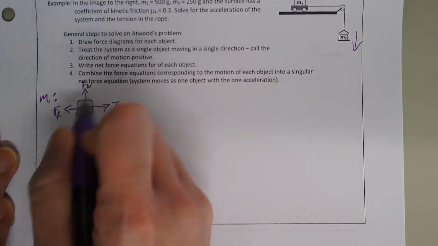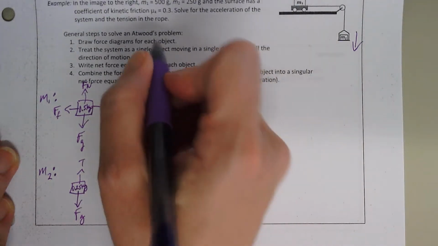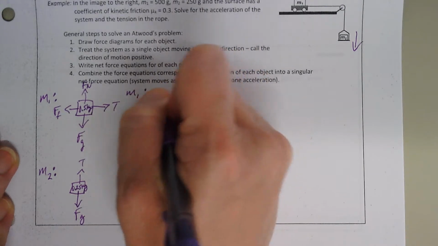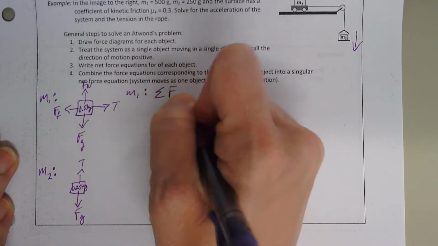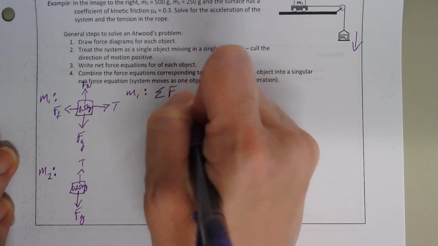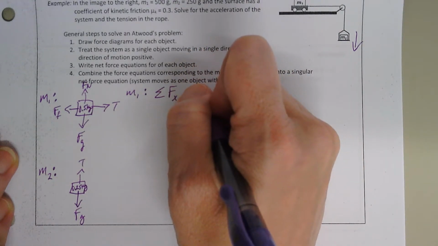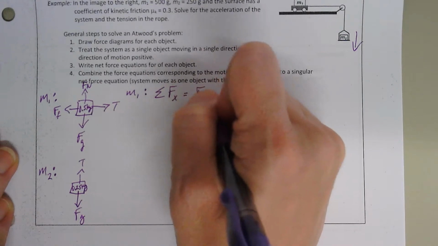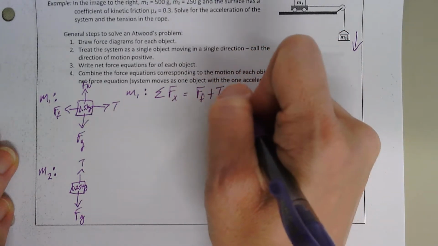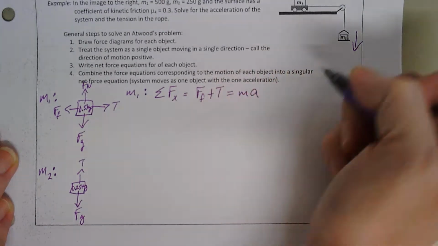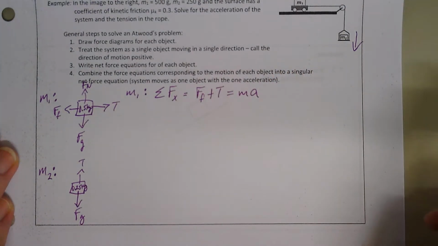So for my M1, my net force in the X is equal to friction plus tension, and it's going to accelerate in that direction, so I'm going to call that ma, not 0. Okay?